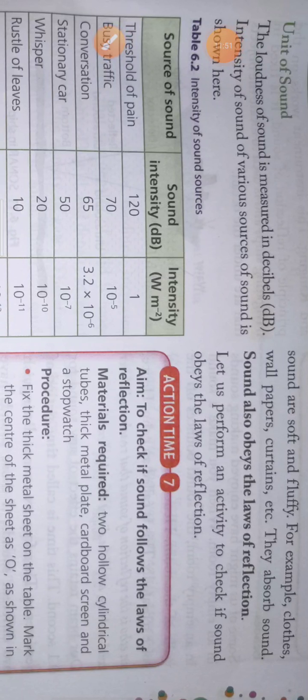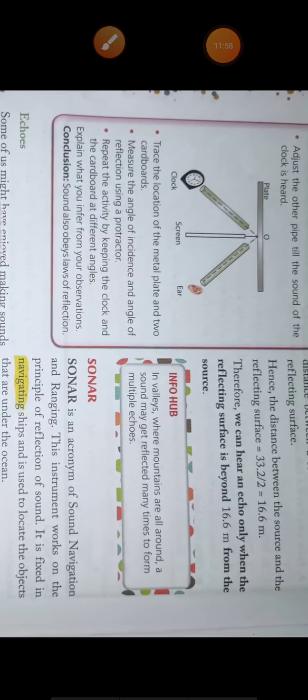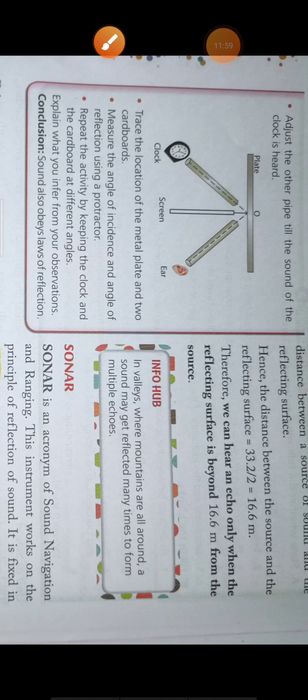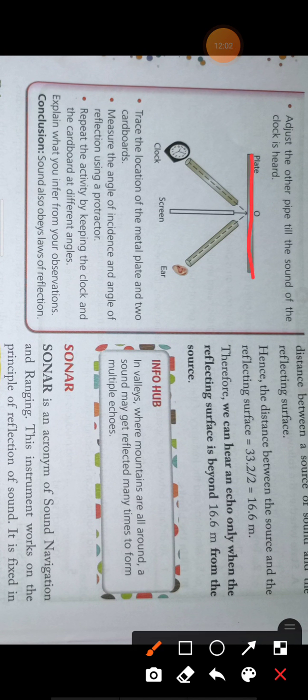Now there is one activity to check whether sound obeys the laws of reflection or not. In this activity, here we have a plate and two hollow pipes. Between these two pipes we have placed a screen.